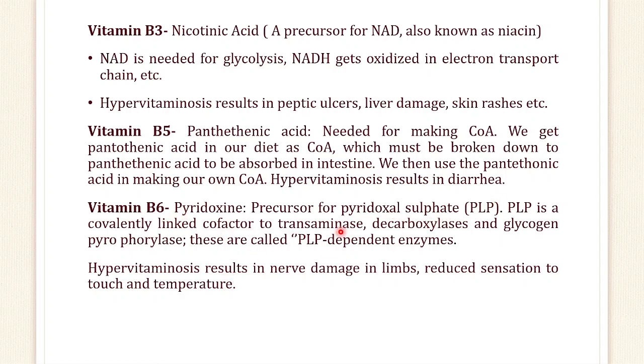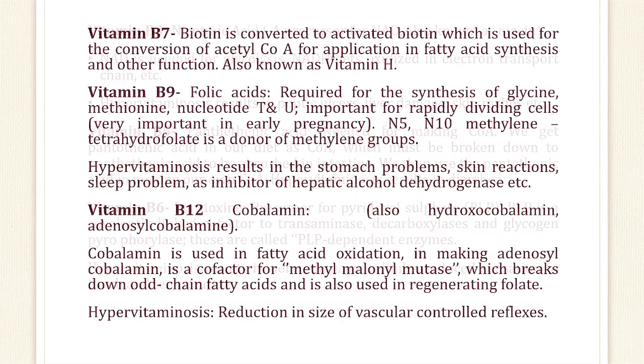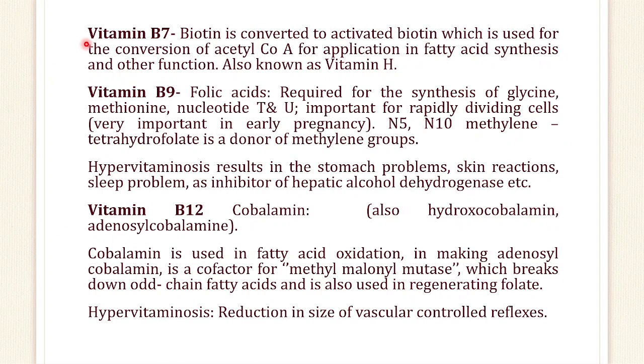It is a covalently linked cofactor for transaminase, decarboxylase and glycogen phosphorylase, which are PLP dependent enzymes. Hypervitaminosis of vitamin B6 results in nerve damage in the limbs and reduced sensation to touch and temperature. Now vitamin B7, biotin, is converted to activated biotin when it is used for the conversion of acetyl coenzyme A for application in fatty acid synthesis and other functions. This is also called vitamin H. Then B9, folic acid, is also very much required. Vitamin B12, we all know, cobalamin, is very important.